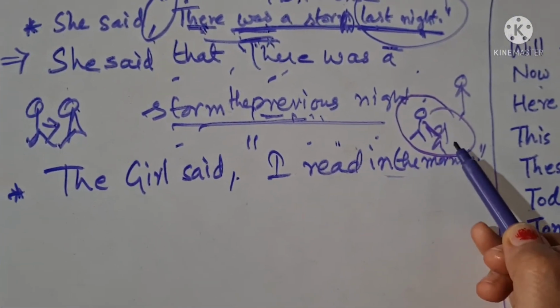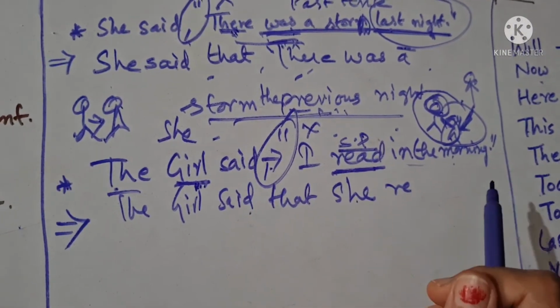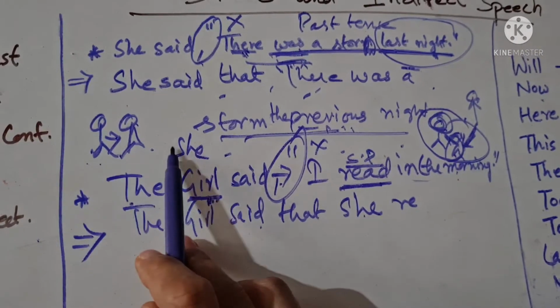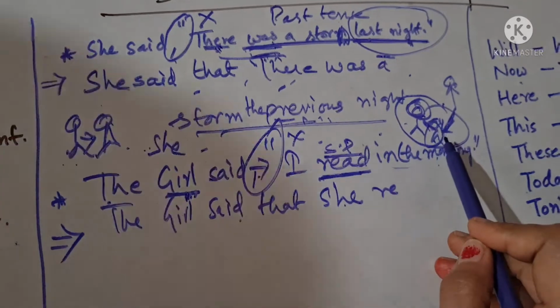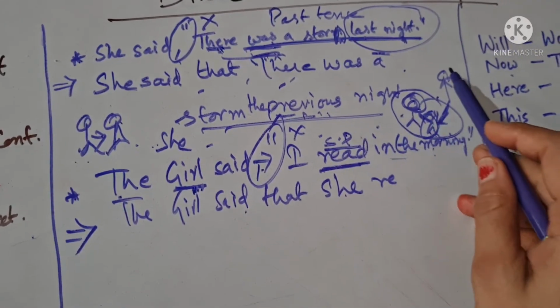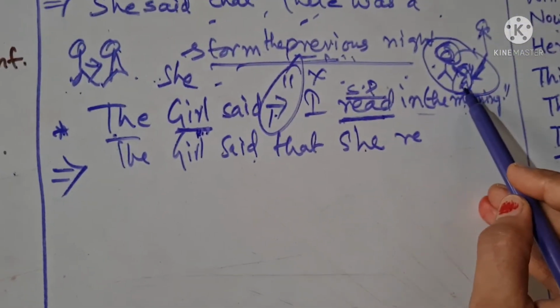So students, I believe that you have understood the concept. When two persons talk to each other directly conveying the message, it's a direct speech. When one person says something to another one and the message of the first person is conveyed to a third person with the help of a second person, it becomes indirect speech.